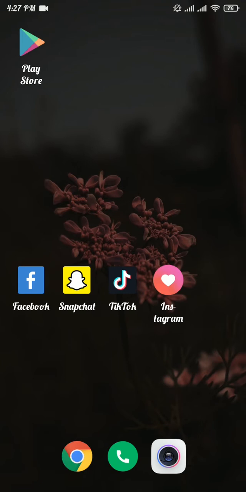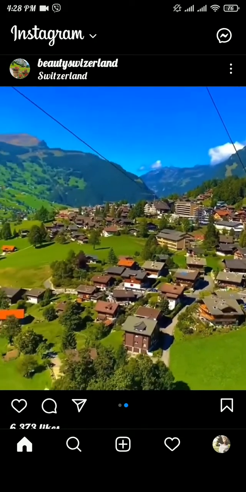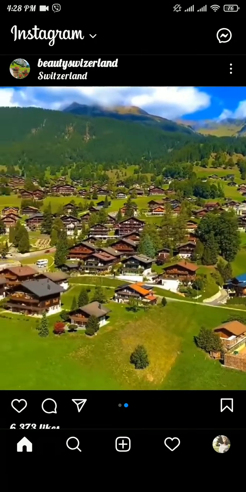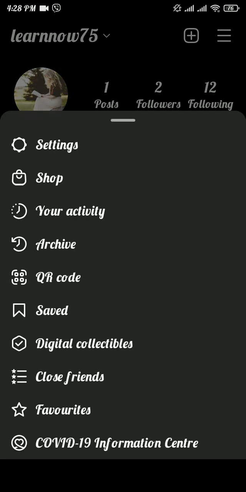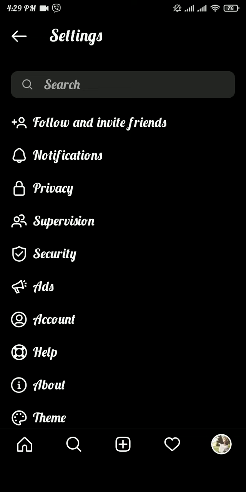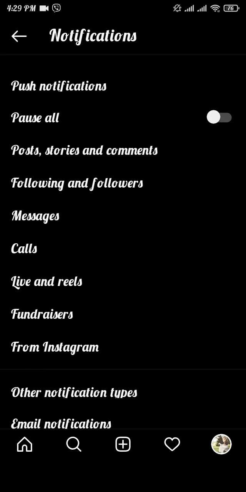Firstly, open up the Instagram app. Now from the home screen, tap on profile icon on the bottom right corner of the screen. And now again tap on three lines on the top right corner of your screen. Now tap on settings option from the menu. Now tap on notifications. Now again tap on post, stories and comment.